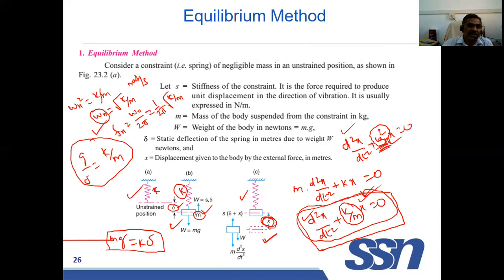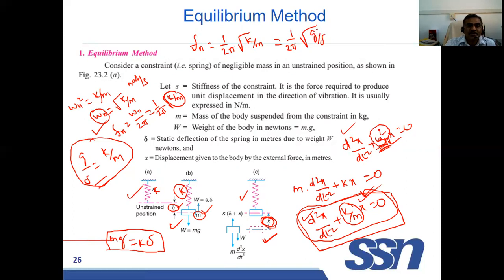We already have a relation for k by m, that is g by delta, so we can use g by delta also. The natural frequency fn is equal to 1 by 2 pi into root of k by m. If you replace k by m, you will get 1 by 2 pi into root of g by delta.